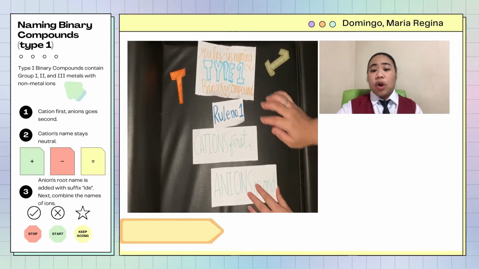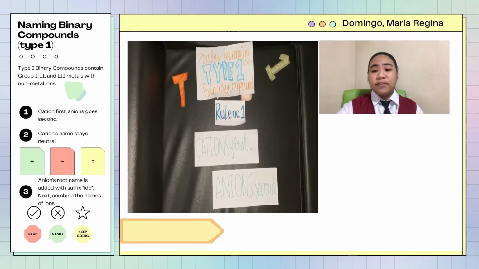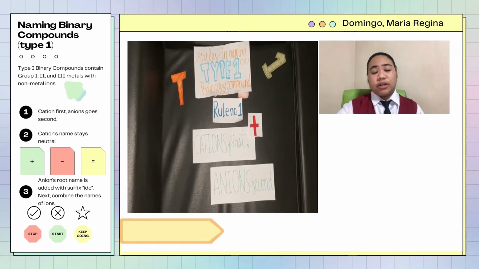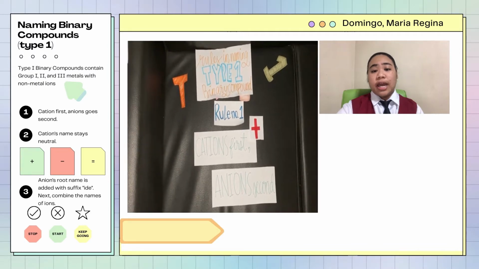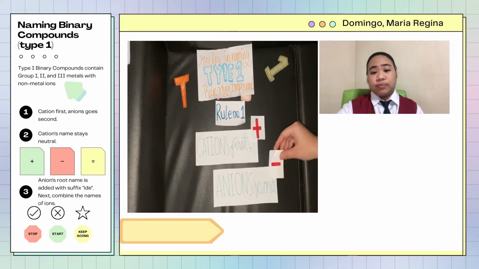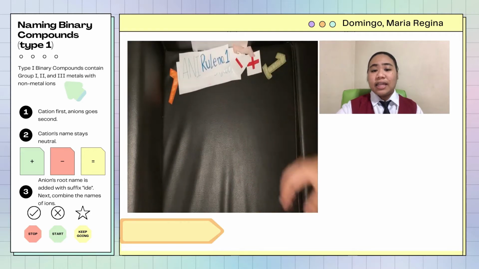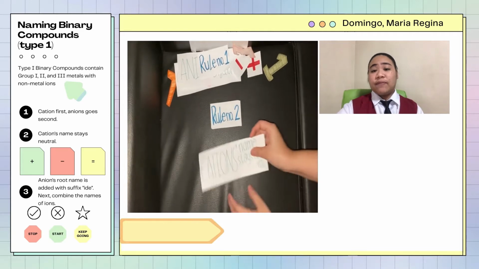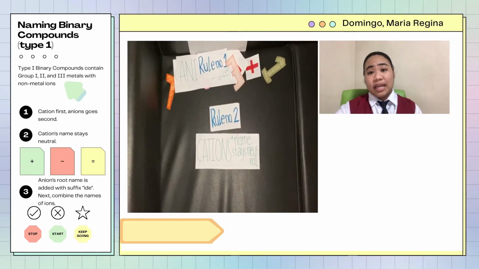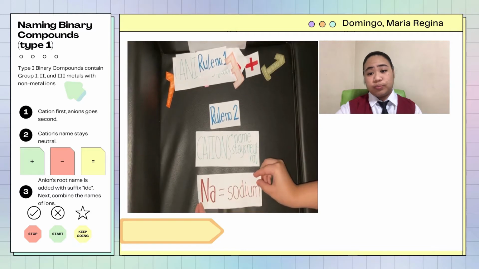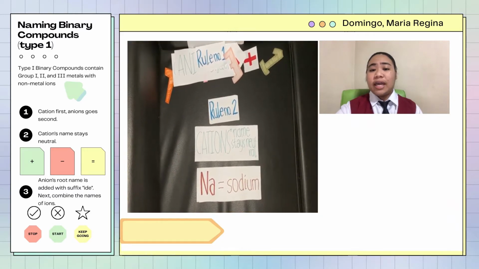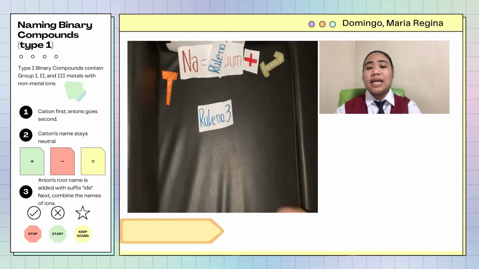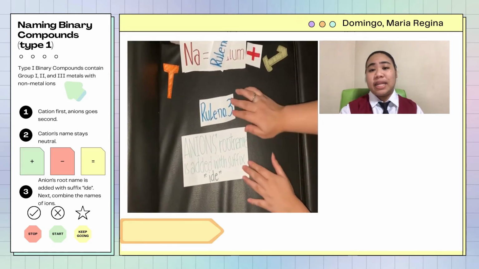Cations are ions or group of ions that are positively charged that has the ability to naturally move towards negative electrode in electrolysis, while anions are ions possessing a negative charge. Second, cation's name stays neutral. For example, if the given cation in the compound is Na, it will remain as sodium. Third, anion's root name is started with suffix IDE. And lastly, writing its final name by combining the ion.